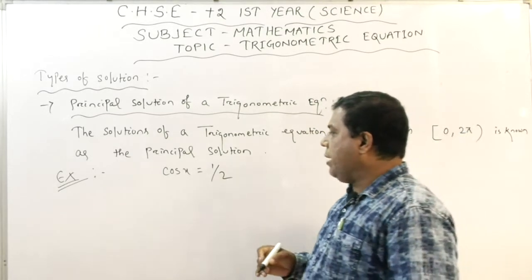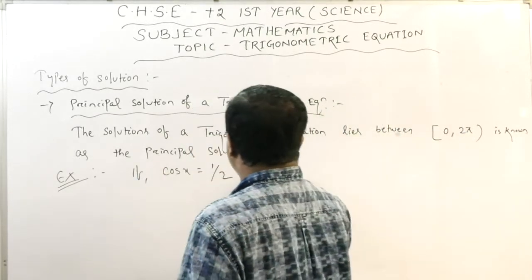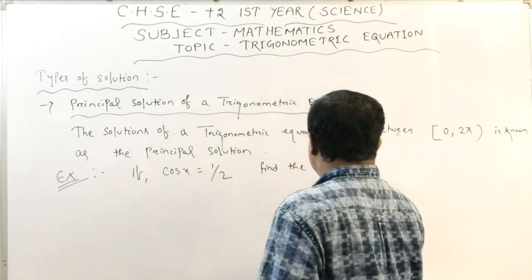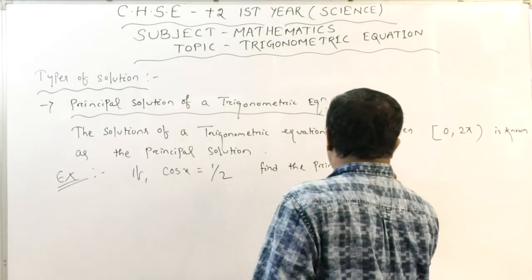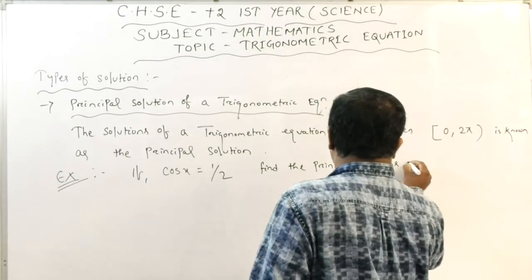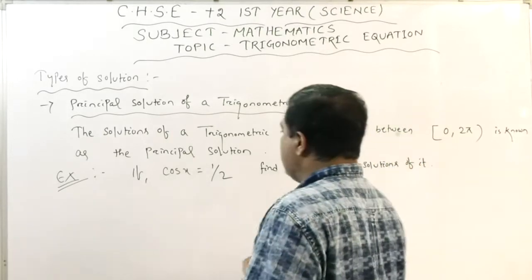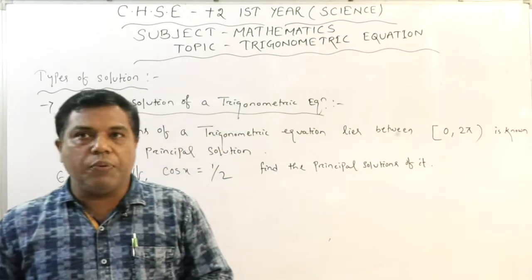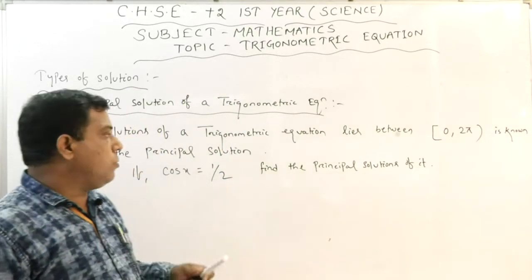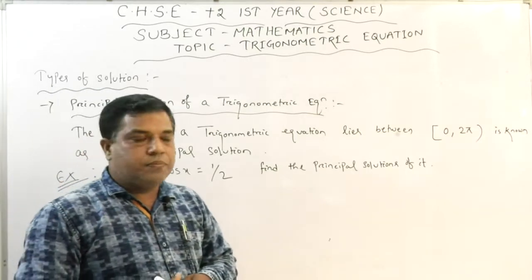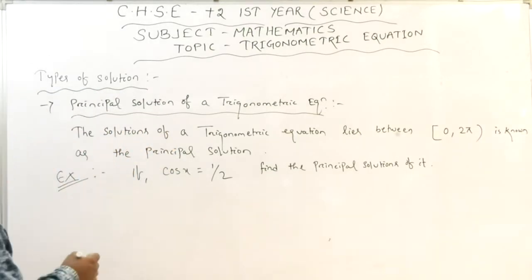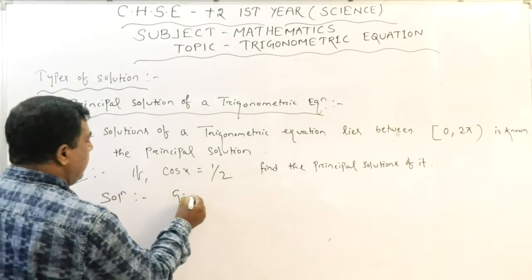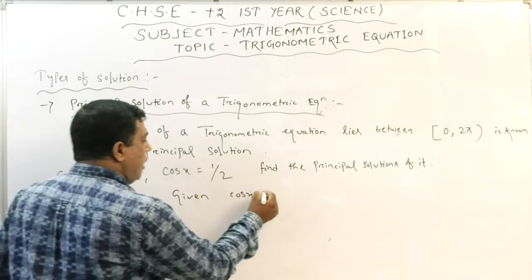If cos x equals half, find the principal solutions of it. So we are going for the solution. Given cos x equals half.